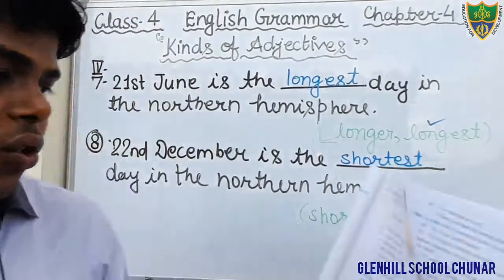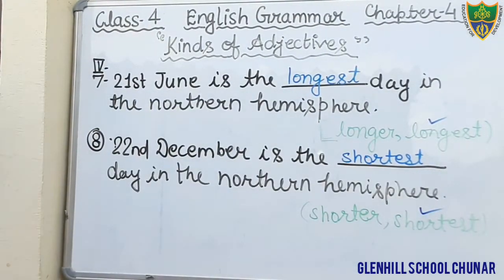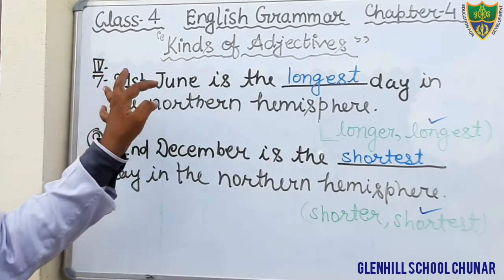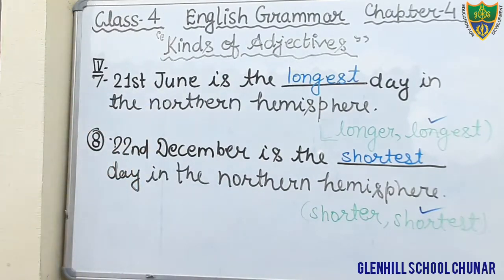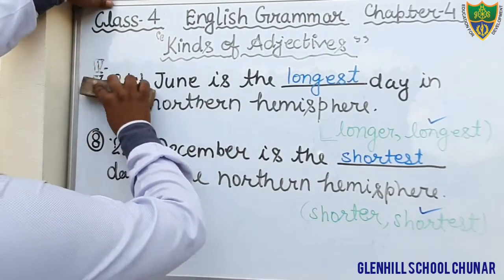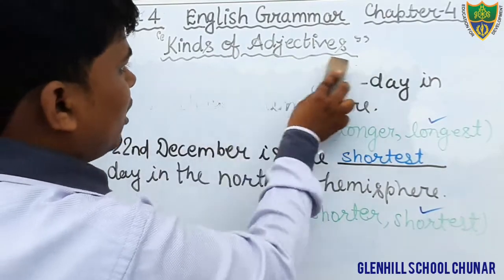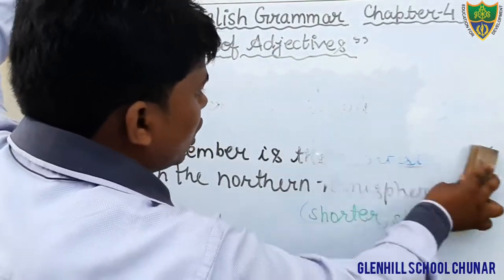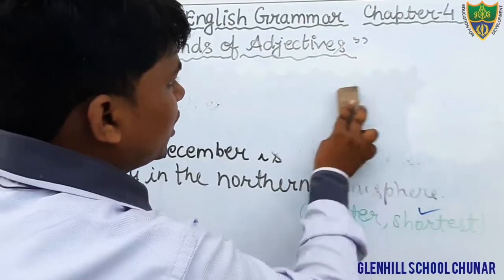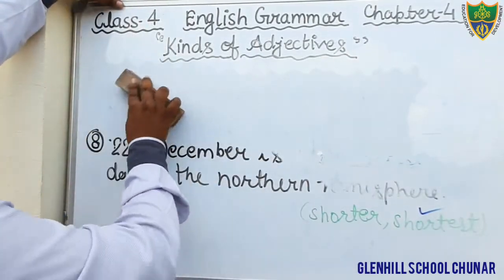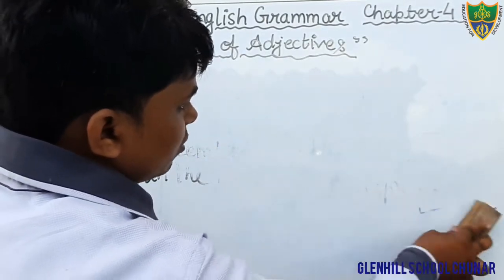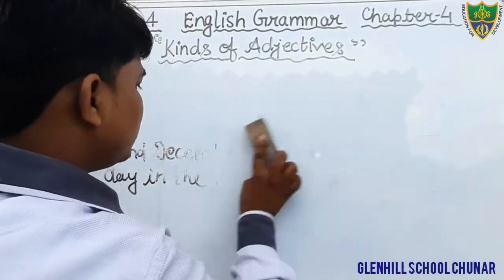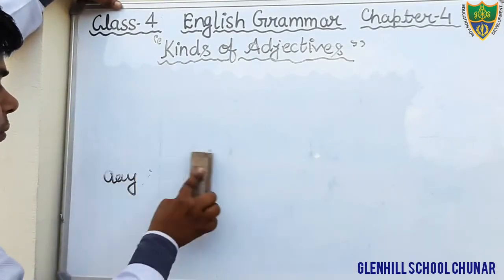Okay students, just see exercise number 5. In exercise number 4, in question number 7, fill in longest. In question number 8, fill in shortest. Now we will discuss exercise number 5. I am going to erase it. I hope that you all have written. Those who have already written are very good students, and those who did not complete it need to improve, because this was the homework.